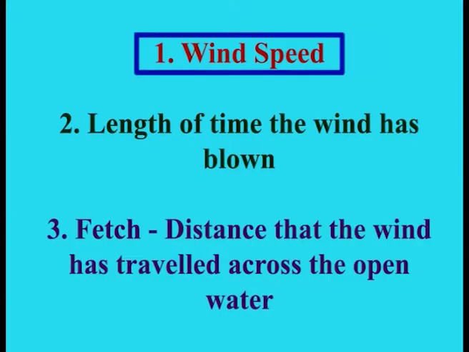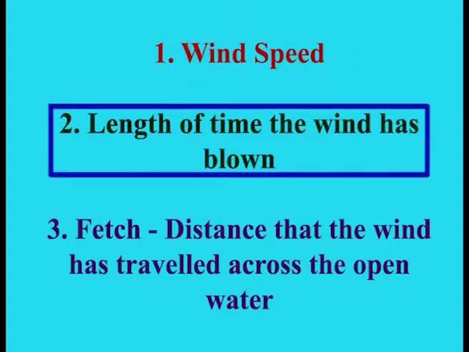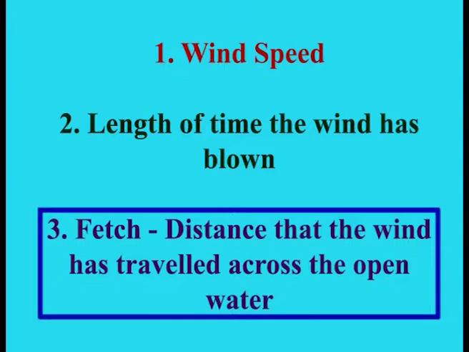The height, length, and period that are eventually achieved by a wave depend upon three factors. 1. Wind speed. 2. Length of time the wind has blown. 3. Fetch, the distance that the wind has traveled across the open water.